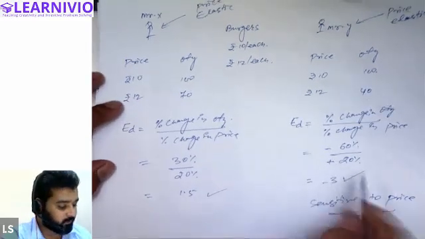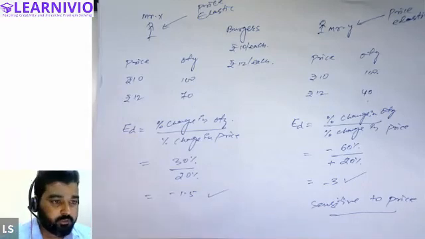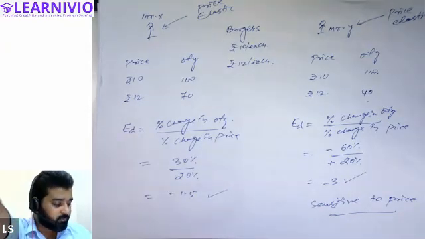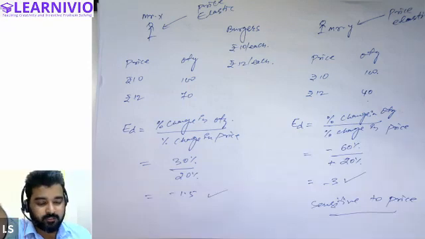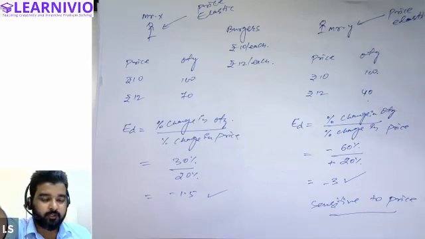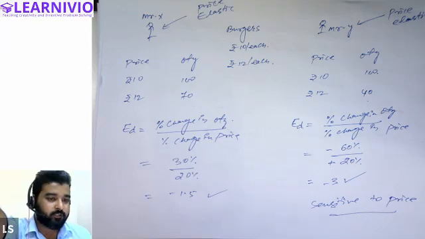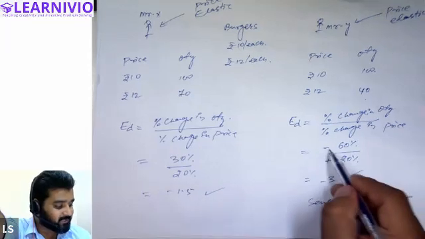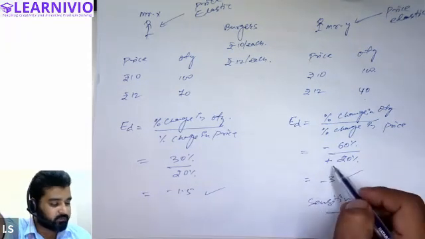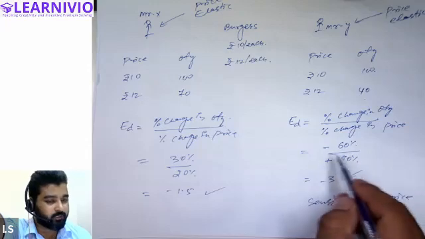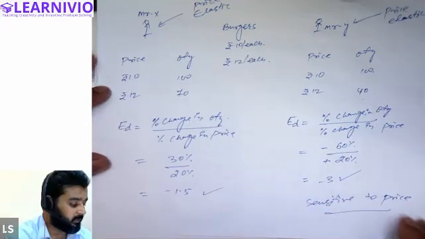Sir, both will be minus, correct? Both are minus. Using signs is not important. You can ignore the signs as well, because elasticity of demand is always negative. So whether you write the sign, whether you apply the negative or positive, it does not matter. You do not have to use these signs, minus in the numerator and plus in the denominator. If you do not use this sign, then also your solution will be correct.